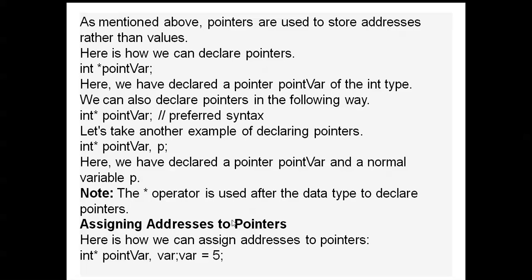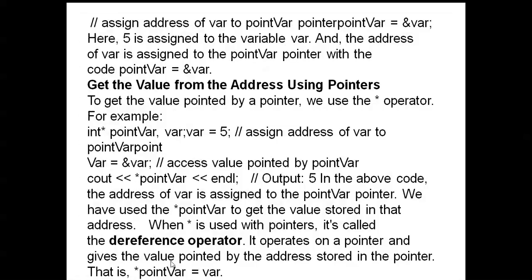Assigning addresses to pointers. Here is how we can assign addresses to pointers: int asterisk point var, comma, var. Next, var is equal to 5, a normal variable assigned with the value 5. Here you can see we assign the address of var to the pointer: point var is equal to ampersand var.